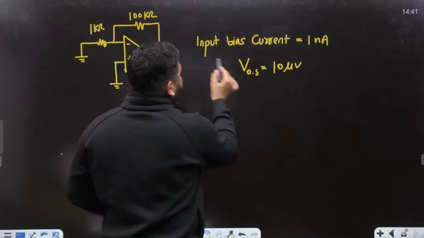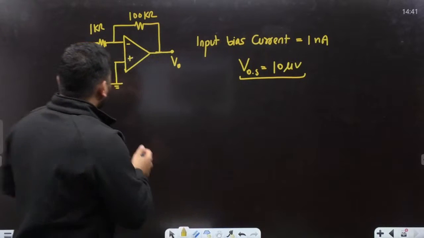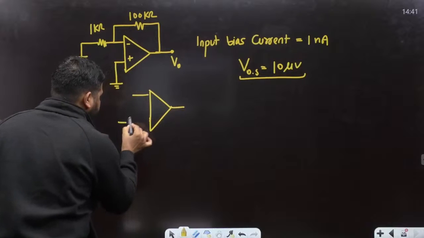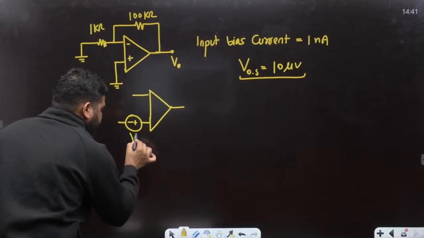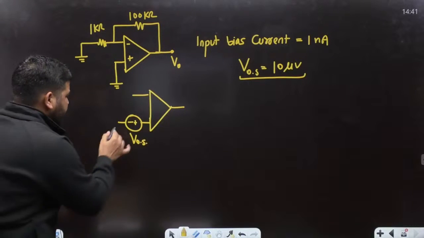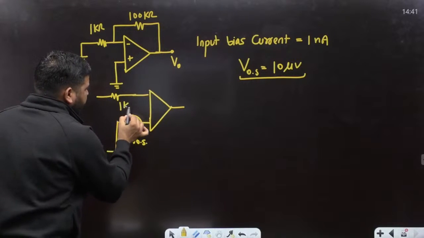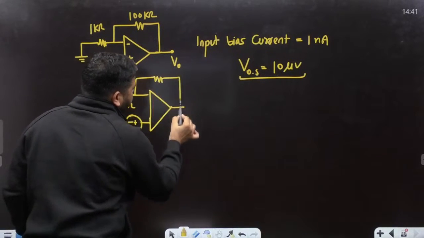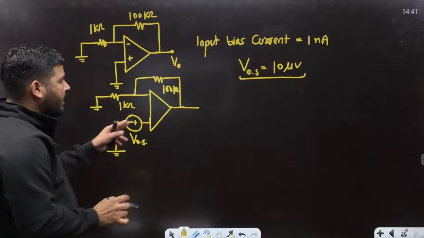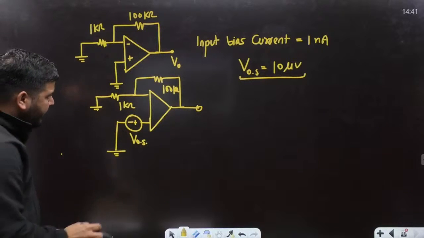First of all, let's look at the voltage due to the offset voltage. If you want to show the offset voltage, you can show it at the positive terminal. This is VOS, the imperfection in the ideal op-amp. You can take it to ground, and here you have 1 kilo ohm and 100 kilo ohm. With the help of this circuit, you can calculate the output voltage due to the offset voltage only.